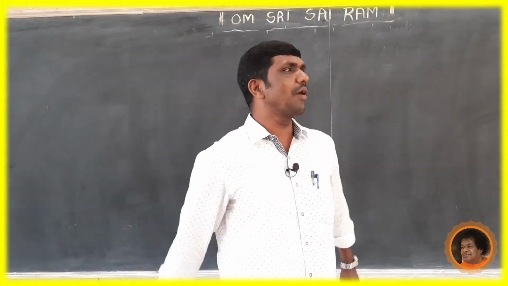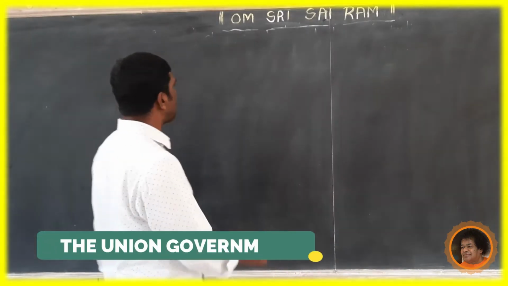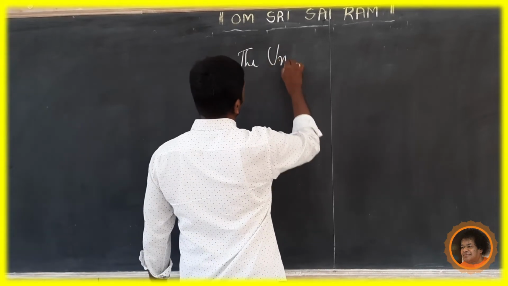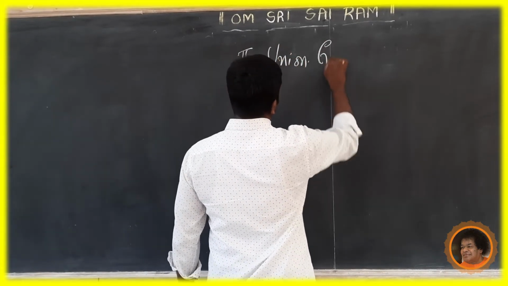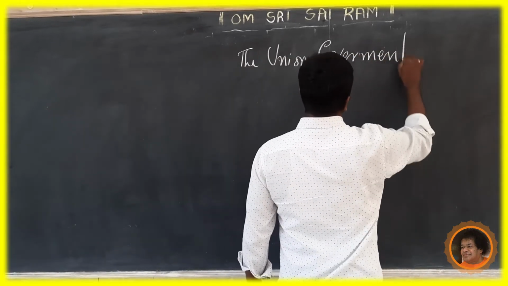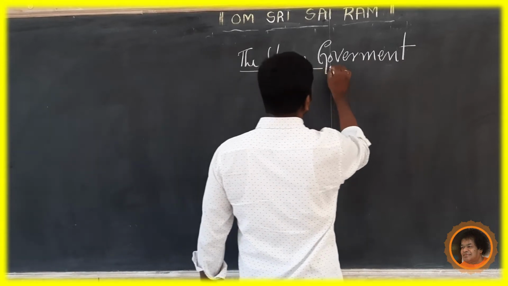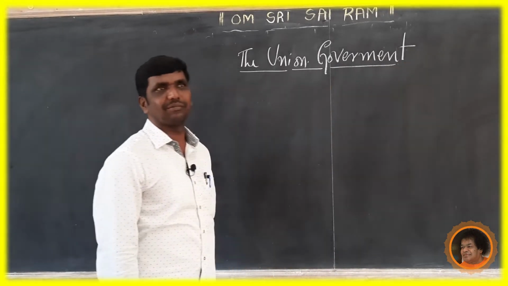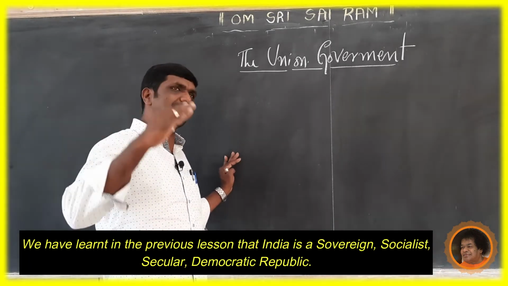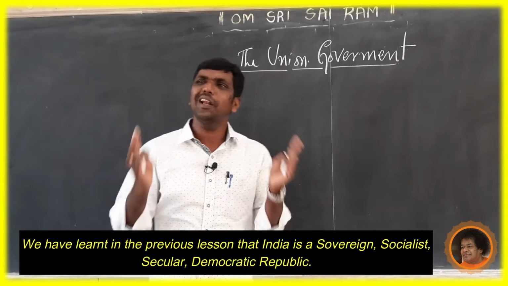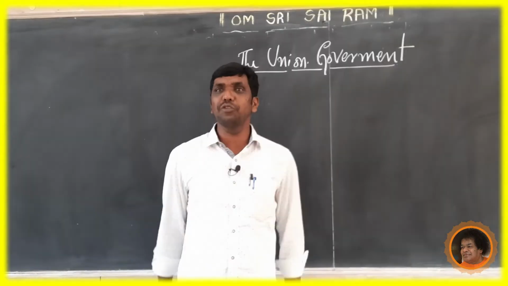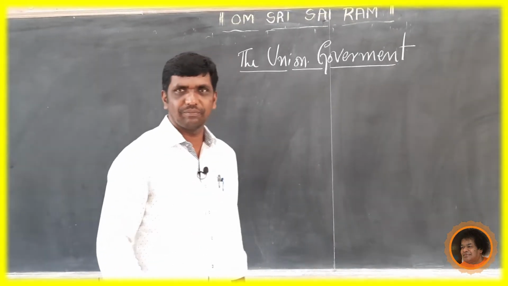Dear students, today we are going to see the union government. In the previous class we discussed the federal form. What does it mean? We learnt in the previous lesson that India is a sovereign, socialist, secular, democratic republic country, while England and France have a unitary system of government.